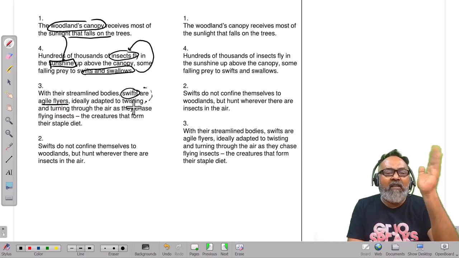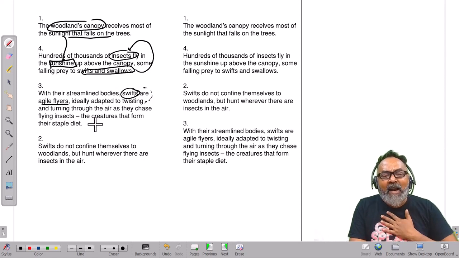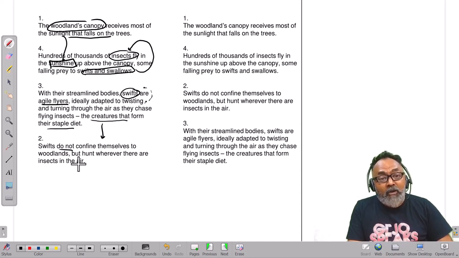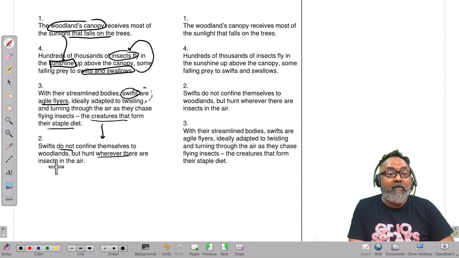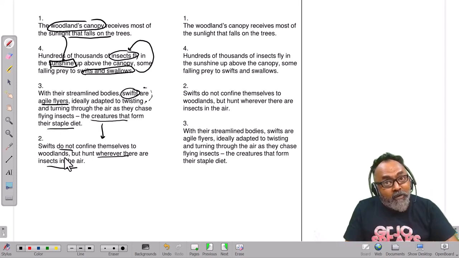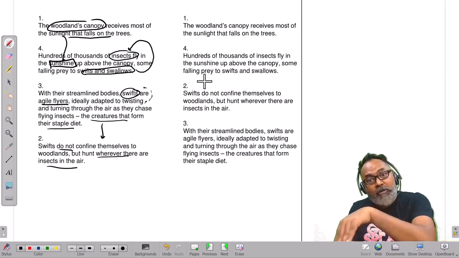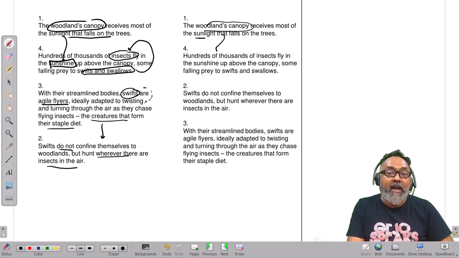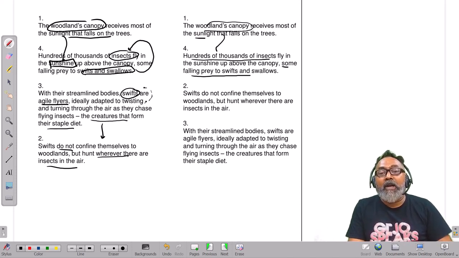They chase the insect because they are the creature that form the staple diet. Now let me also tell you this: they just don't confine to woodland. They'll hunt wherever the insects are in the air. The woodland canopy receives most of the sunlight. There are hundreds of thousands of insects that fly there, and some fall prey to swifts and swallows.